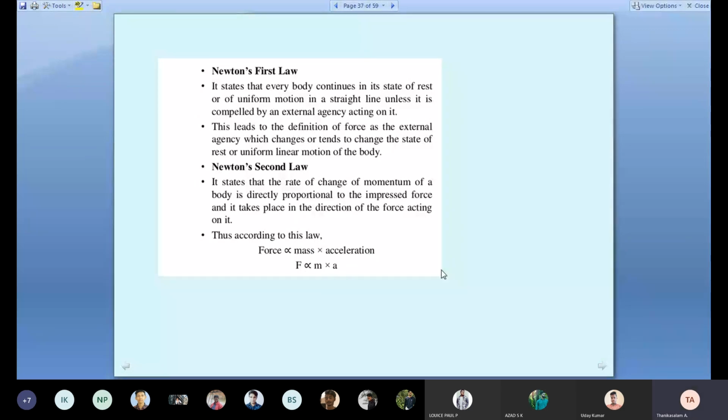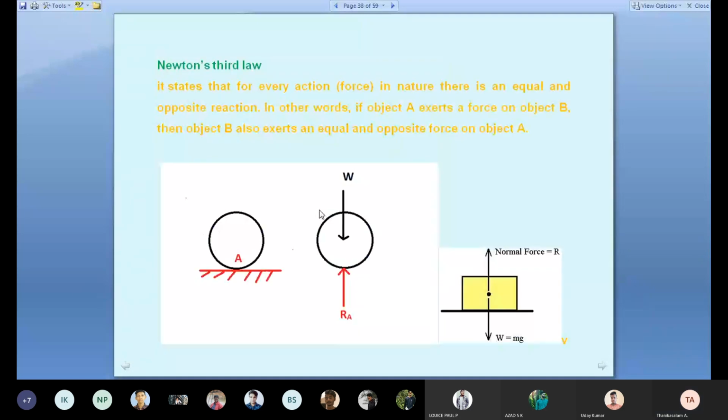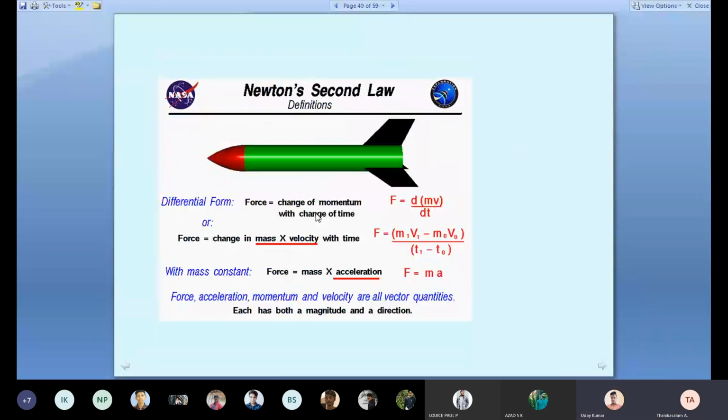Uday Kumar, do you understand Newton's second law? F equal to ma. See, we are sitting on the bike; our weight and the bike's weight are constant, but we are changing the force by changing the gear. First gear, some force acting; second gear, some other force. Whenever the force changes, the acceleration changes. That's Newton's second law. In this diagram, F equal to ma: the change in velocity gives acceleration, and mass into velocity is momentum. So simply, F equal to ma is Newton's second law.